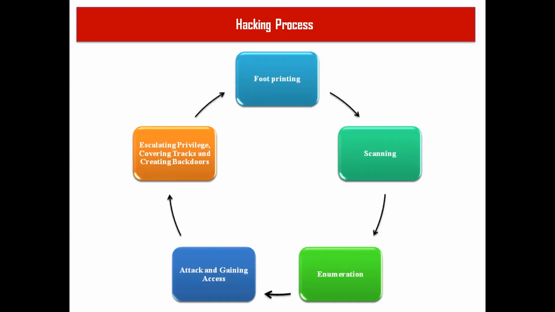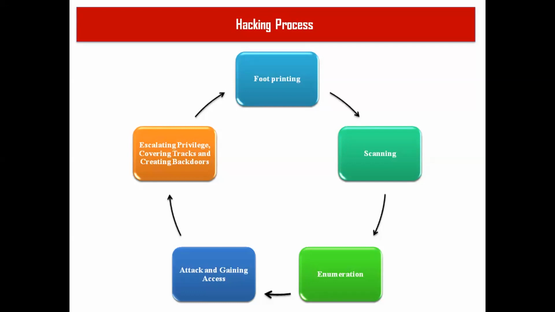Once you're done with that, covering tracks is next. Once a hacker is done with the job, he is going to delete all log files because there should be no proof that he has entered a website or network. So he clears all the log files. And before leaving a particular network, he creates backdoors, which are trojans. You can call them trojans, malware, spyware, anything.